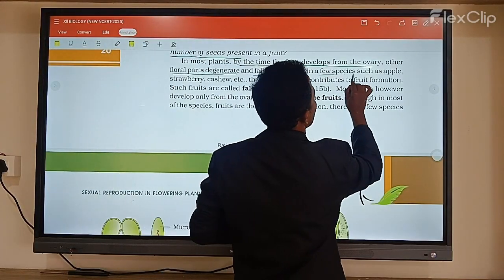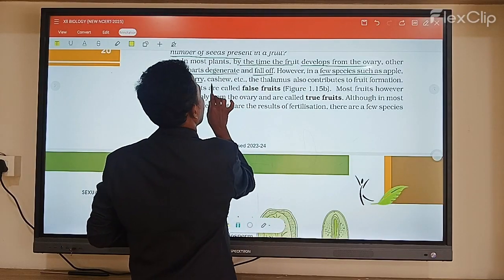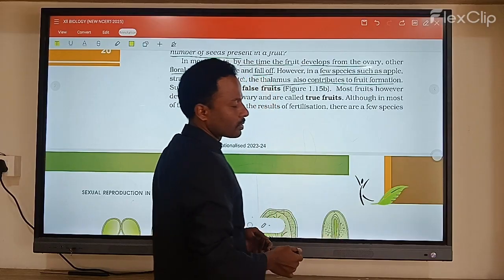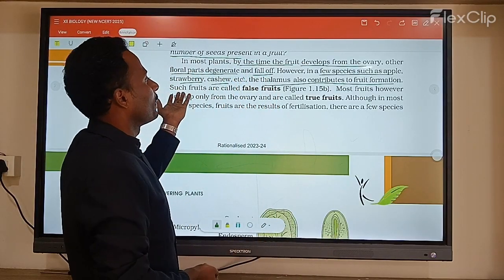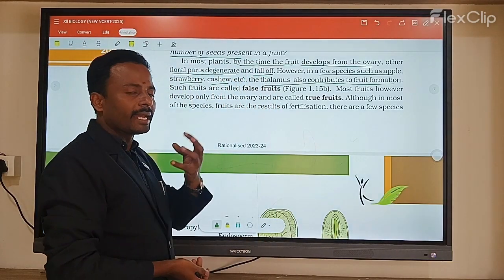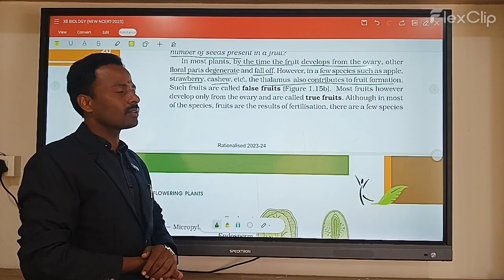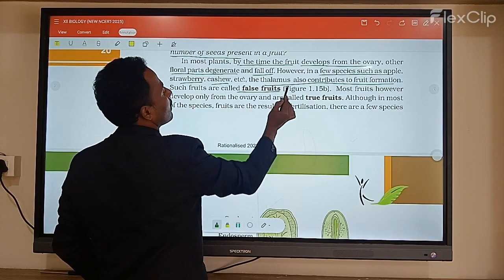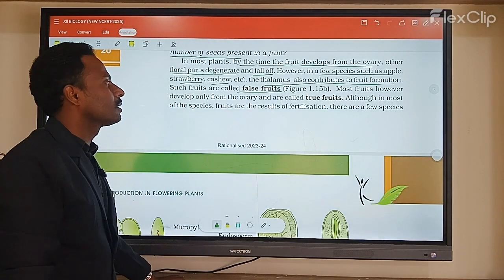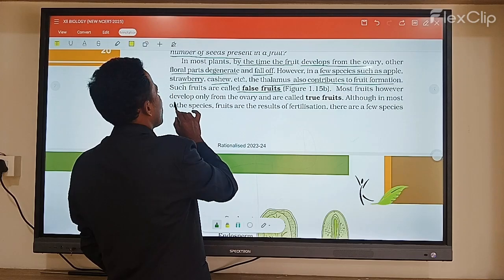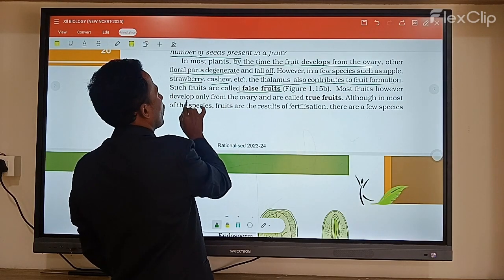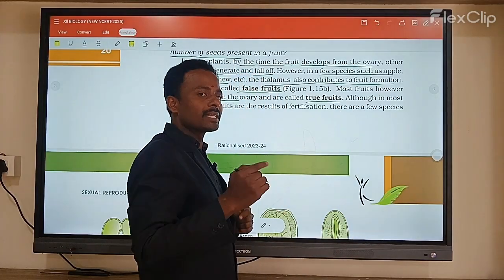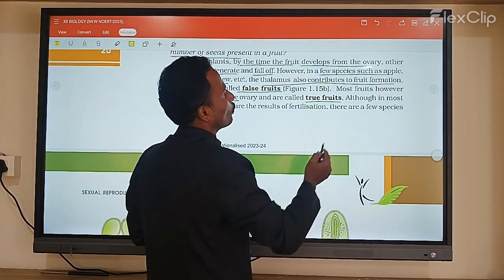However, there are a few species such as apple, strawberry, cashew, etc. where the thalamus also contributes to the formation of fruits. So when we are eating strawberries, apples and cashew nuts, what are we eating? It is the fleshy thalamus. Such fruits are called false fruits. Most fruits, however, develop from the ovary alone, and those are called true fruits.